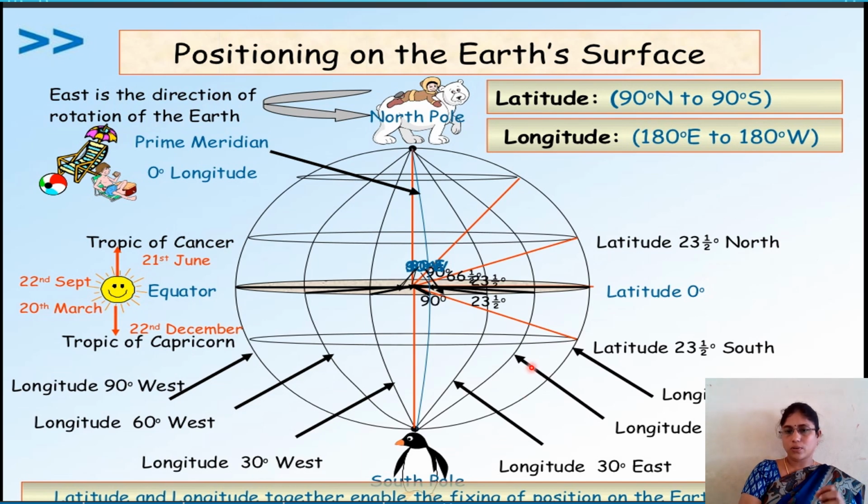And coming to the South Pole, 23.5 degrees south latitude, we call the Tropic of Capricorn, and 66.5 degrees south latitude is commonly known as the Antarctic Circle. These are the 5 important latitudes: Equator, Tropic of Cancer, Arctic Circle, Tropic of Capricorn, and Antarctic Circle.